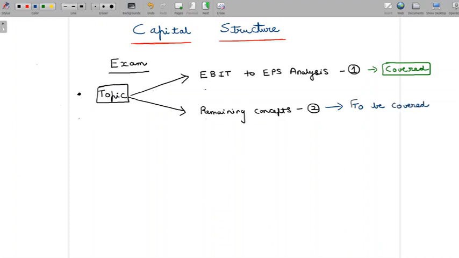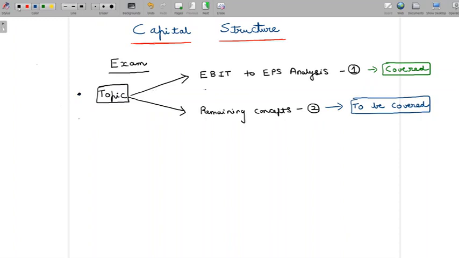If you recollect, in the lectures on EBIT to EPS analysis, this breakup of the topic called capital structure is something that I would have mentioned. And I would have also told you that one of the subtopics in capital structure is what we're actually discussing, and the other concepts in capital structure we will take up for discussion later. So one reason for me to break this topic into two is to tell you that we have looked into one, and we are going to be looking into the other part.